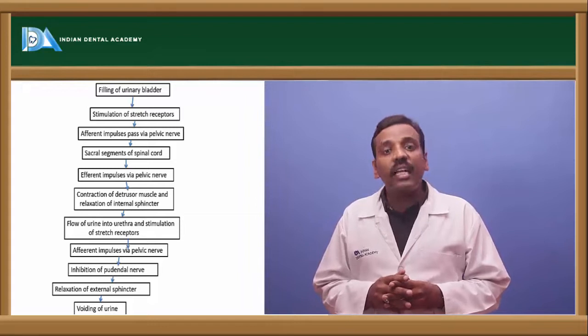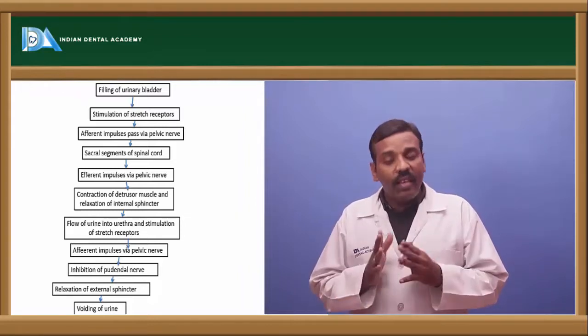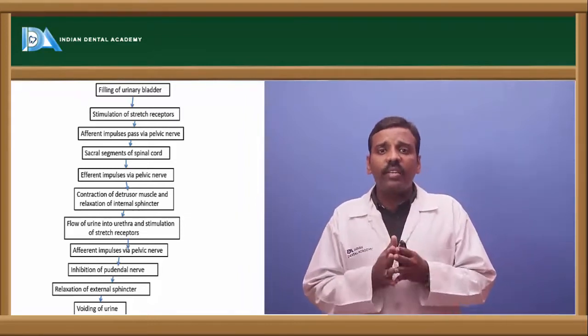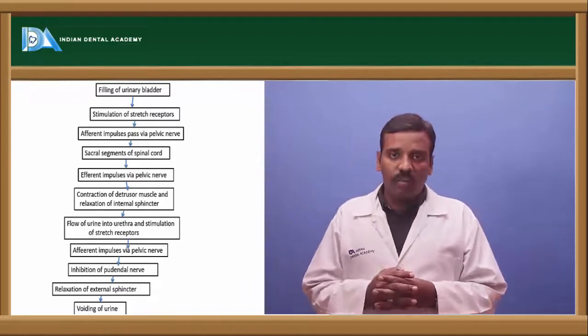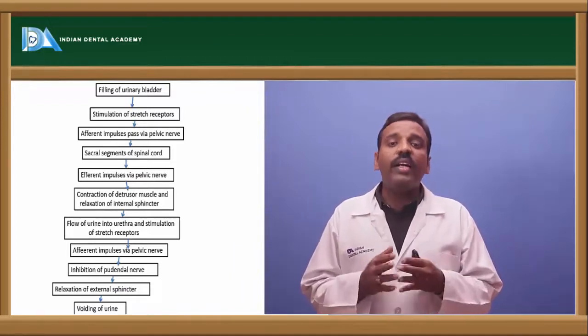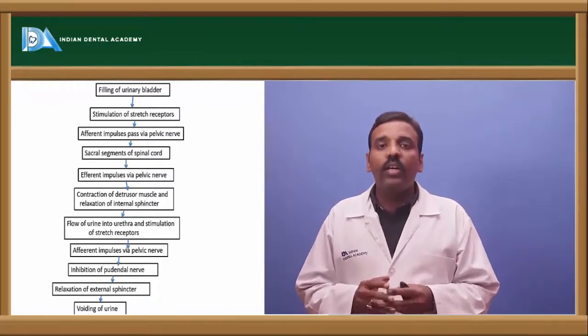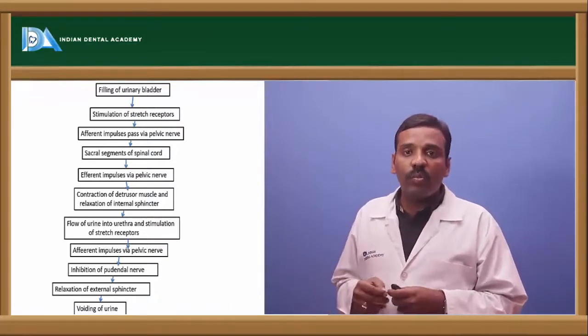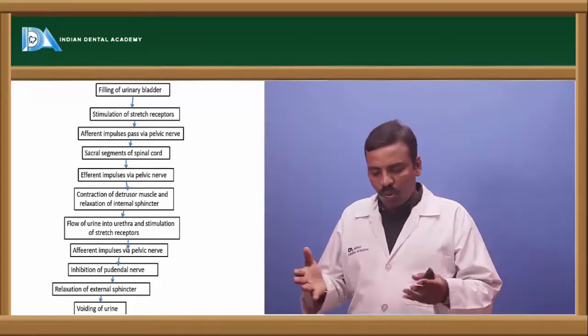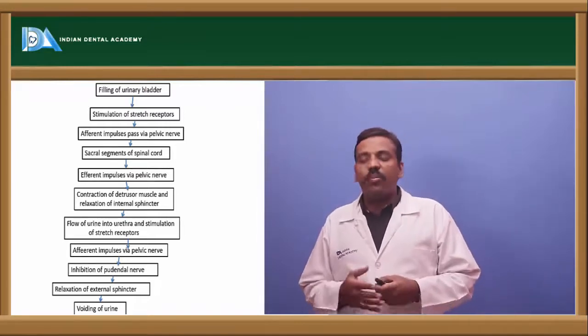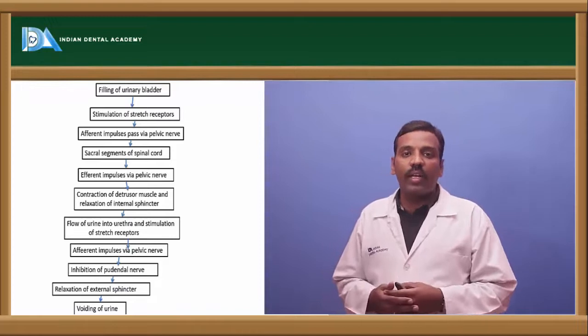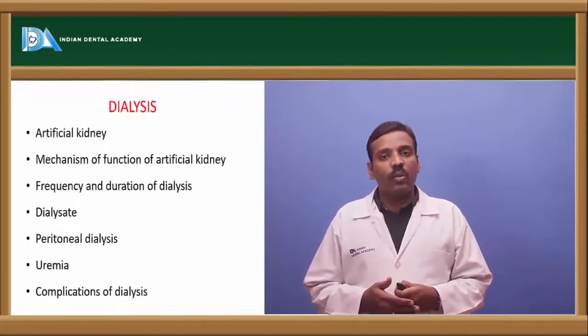When it is inhibited, there is passage of the urine, and when it is activated, there is no passage. So there is inhibition of the pudendal nerve, then relaxation of the external sphincter and the micturition process, like voiding of the urine. This is the micturition process.